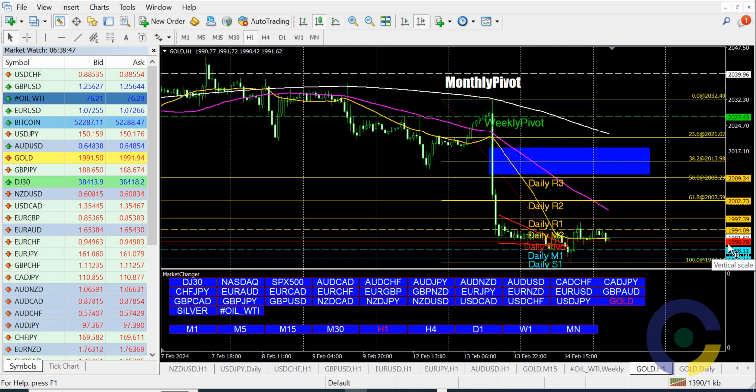Daily pivot point here is at 1990.78 and price at 1991. So apparently I'm expecting price to rise from here. Who knows whether it will wait all the way to 2:30 p.m. GMT plus 1 to do that, or whether it will do it in the interim.